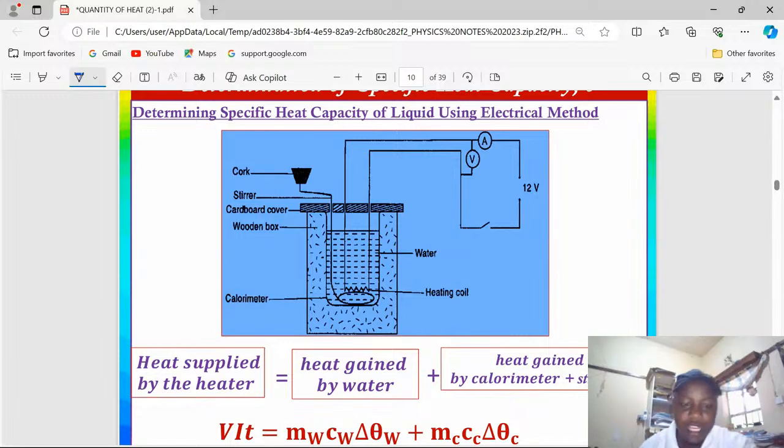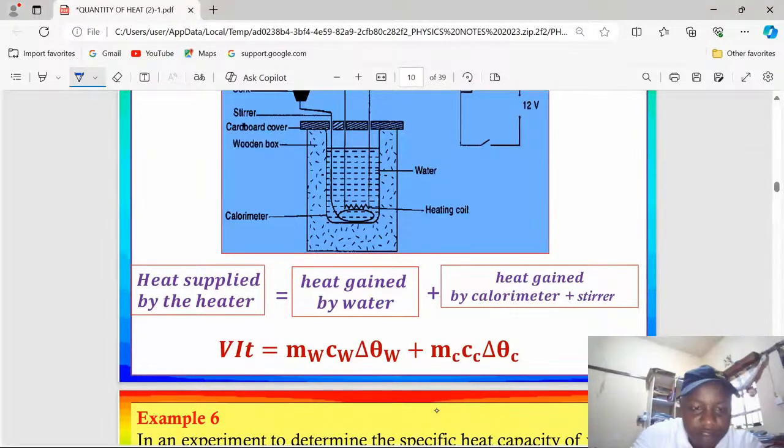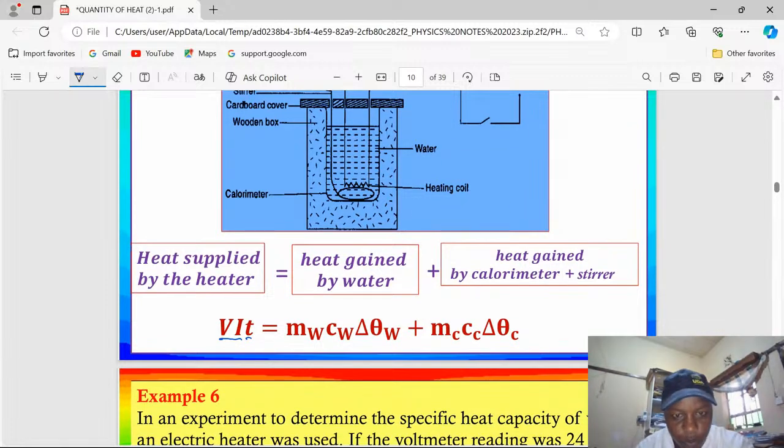And so we will argue that power times time, that is VIt, VI is power, times time, equals mass of the water times specific heat capacity of water times change in temperature for the water. Then we add mass of calorimeter times specific heat capacity of the calorimeter multiplied by the change in temperature for the calorimeter. It should be noted that the calorimeter and water, or the liquid in the calorimeter to be general, will have the same change in temperature.